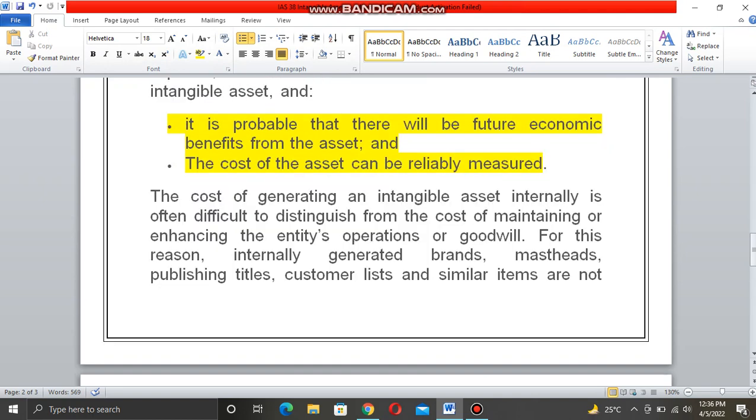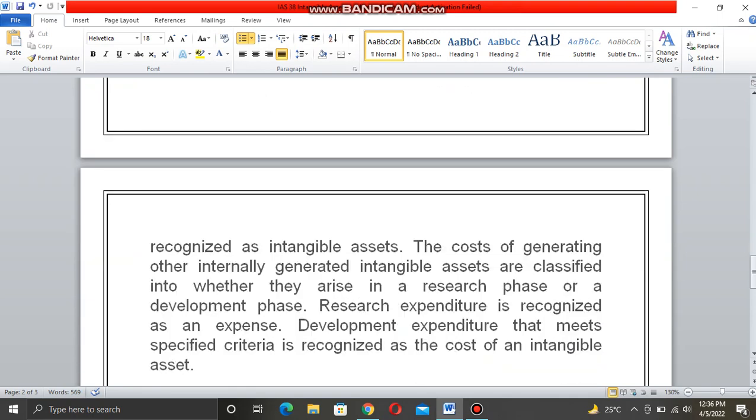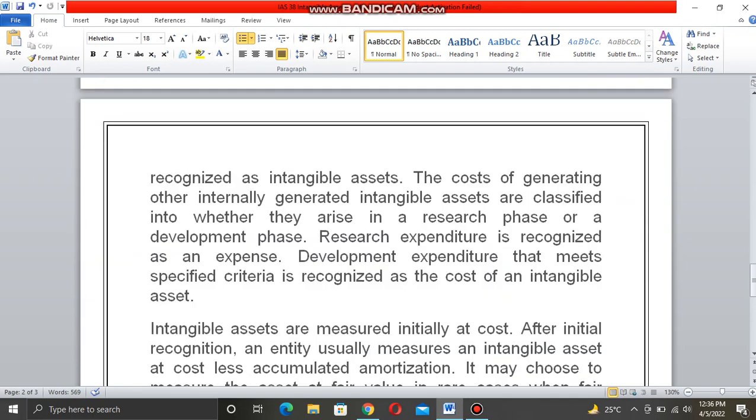The cost of generating an intangible asset internally is often difficult to distinguish from the cost of maintaining or enhancing the entity's operations or goodwill. For this reason, internally generated brands, mastheads, publishing titles, customer lists, and similar items are not recognized as intangible assets.